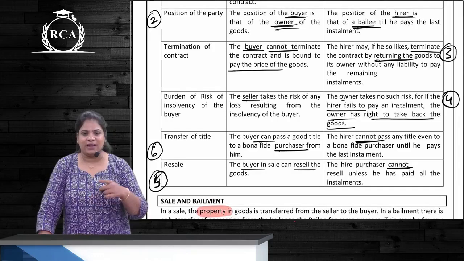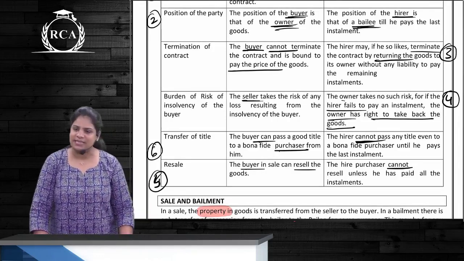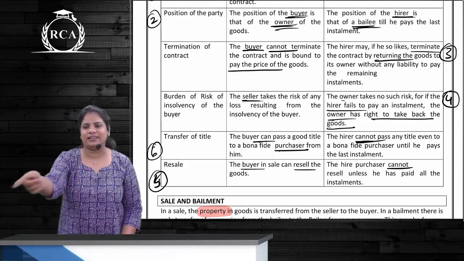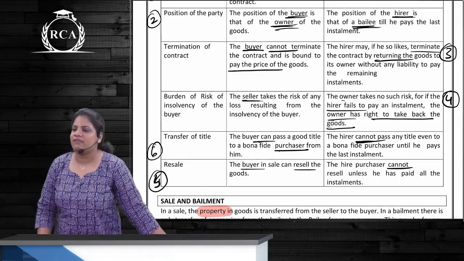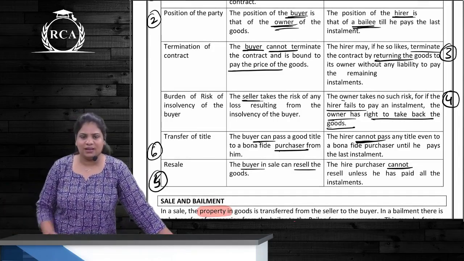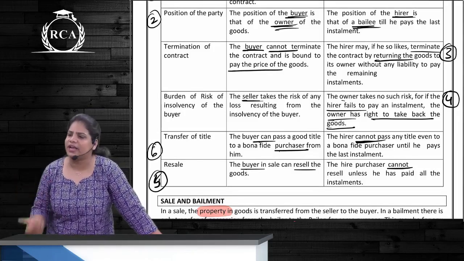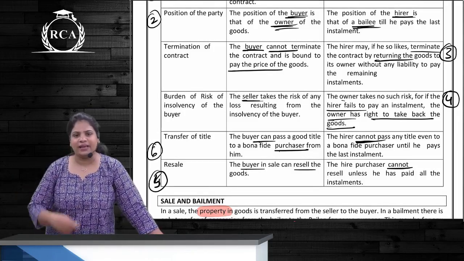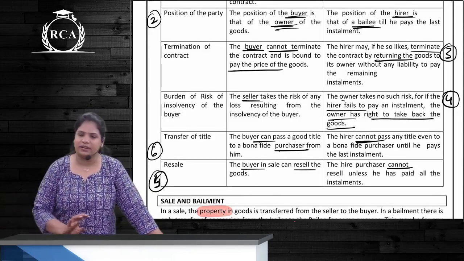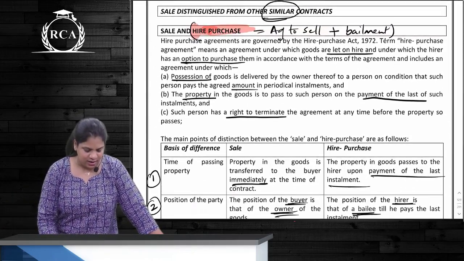Right of resale. Can the buyer sell the goods in a sale? Yes. And when he is selling it, will that purchaser get a valid bona fide title? Yes. In case of hire purchase, can the hirer sell the goods? No, because he is not yet the owner. And in case he sells it, is the purchaser going to get a valid title? No. Clear?